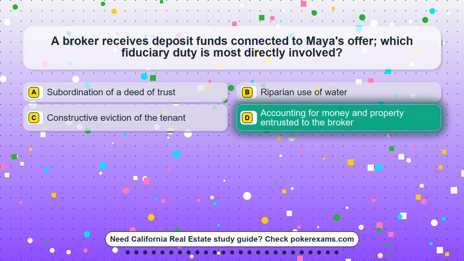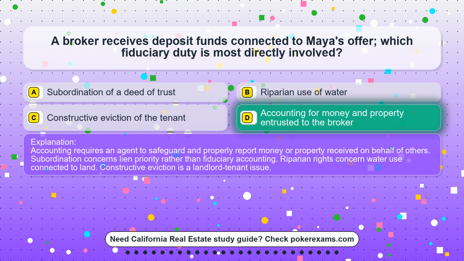The correct answer is option D. Accounting for money and property entrusted to the broker. Accounting requires an agent to safeguard and properly report money or property received on behalf of others. Subordination concerns lien priority rather than fiduciary accounting. Riparian rights concern water use connected to land. Constructive eviction is a landlord versus tenant issue.